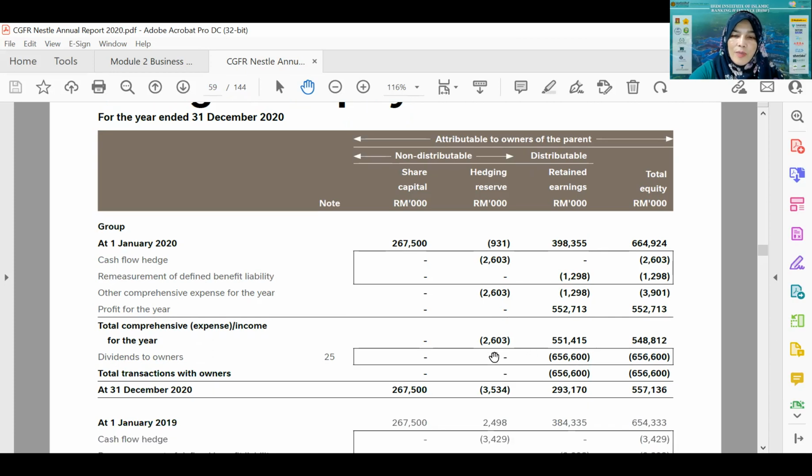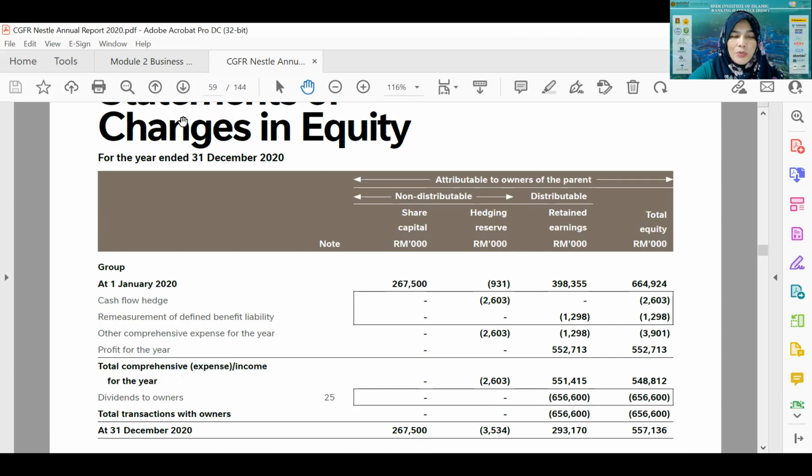After that, how much dividend was declared to the shareholders, and then they report how much equity there is at the end of the year. So the statement of changes in equity shows how much the equity has changed.